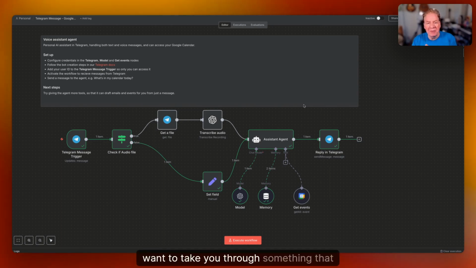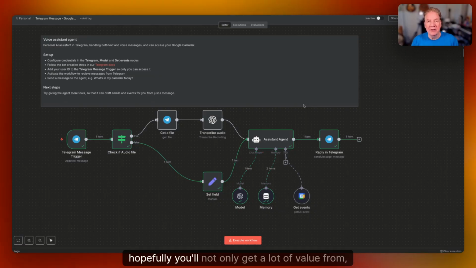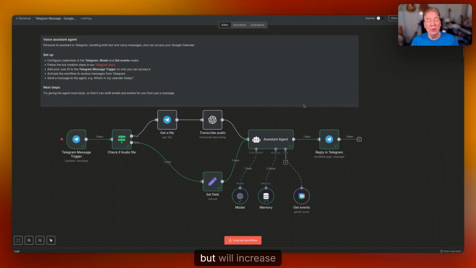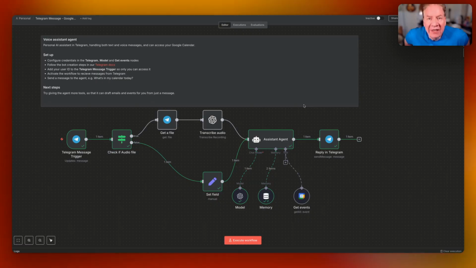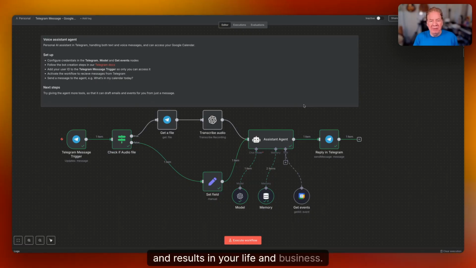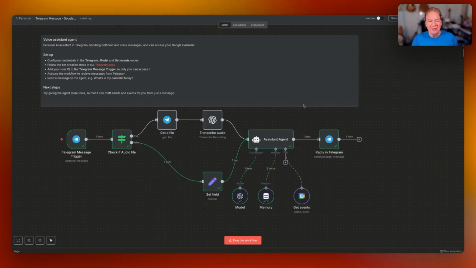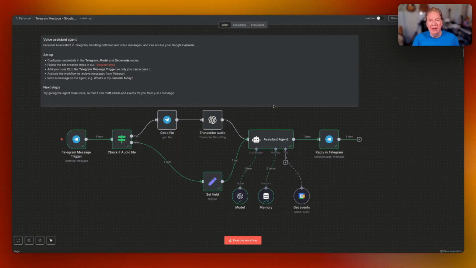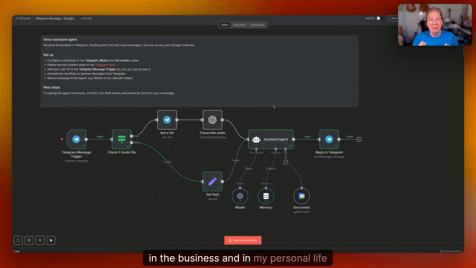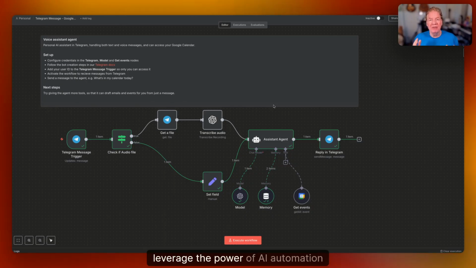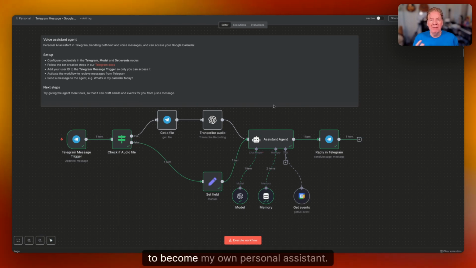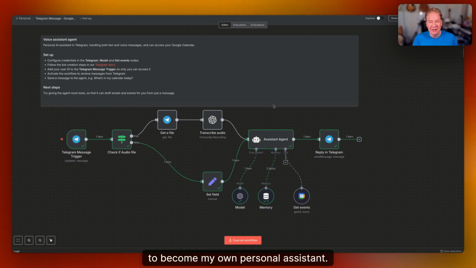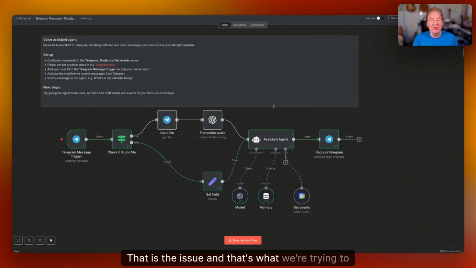I want to take you through something that hopefully you'll not only get a lot of value from, but will increase productivity and results in your life and business. Let's explore. All right. So the problem is I want to be able to manage my schedule in the business and in my personal life. And I want to be able to leverage the power of AI automation to become my own personal assistant. That is the issue, and that's what we're trying to solve here today.